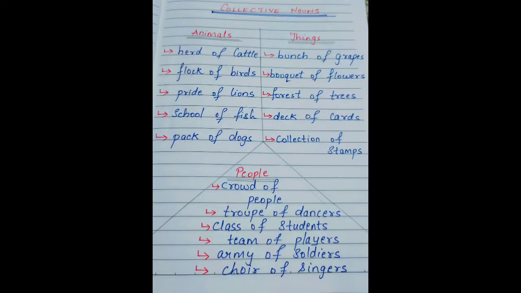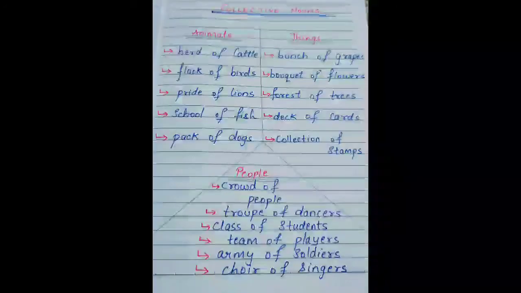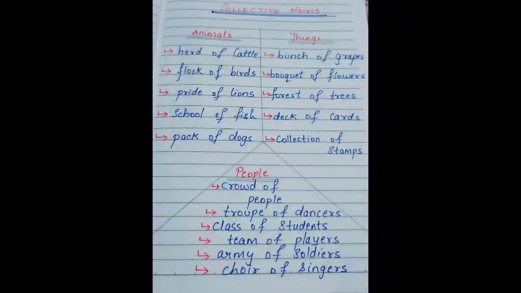In the same way, on the right side, we can see the groups of different things. They are mentioned as bunch of grapes, bouquet of flowers, forest of trees, deck of cards, collection of stamps. And below we can see the groups of different types of people. Like if there is a group of people, we call it a crowd of people.